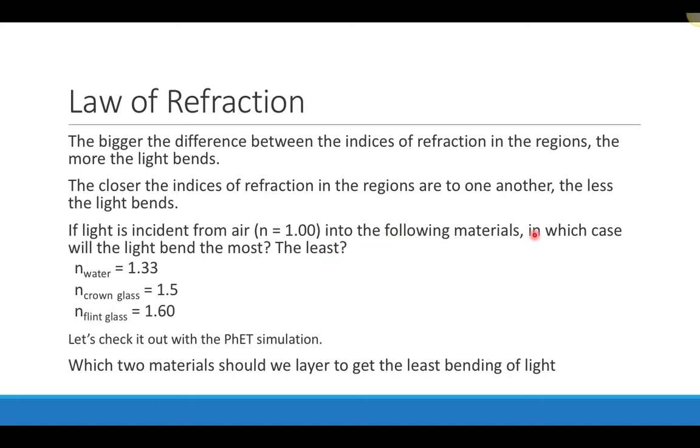So if I start off in air, in which material will the light bend the most? Well, air has an index of refraction of 1, and the biggest difference would be if I made this flint glass, right, which is 1.6. We could also ask, how could I layer these materials to get the least bending of light? I would want to layer them so that they have the closest indices of refraction. So I guess I would say that the ones that are the closest together would be crown glass and flint glass. That's a difference of 0.1. Over here, this is a difference of 0.17. So I would want to layer the flint glass and the crown glass to get the least bending of light.